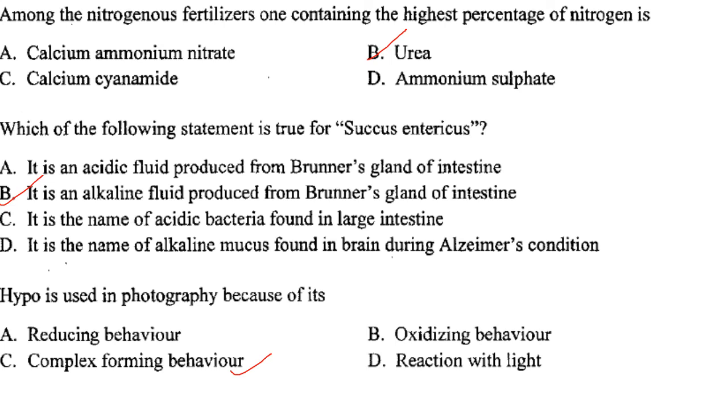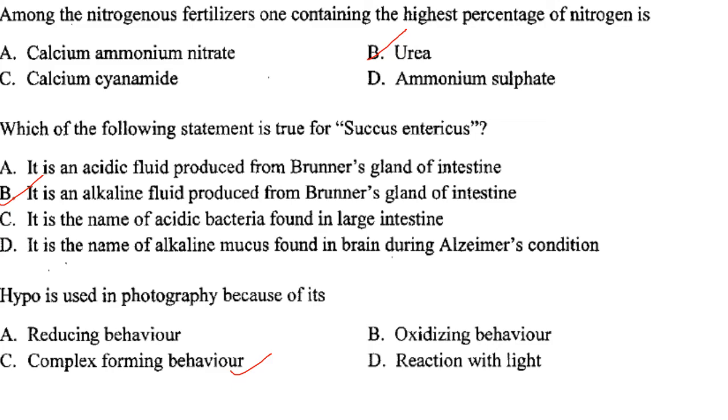Then next one. Among the nitrogenous fertilizers, the one containing the highest percentage of nitrogen is urea. Answer is option B. Then which of the following statements is true for succus entericus? It is an alkaline fluid produced from Brunner's gland of the intestine. Answer is option B. Then hypo is used in photography because of its complex forming behavior.